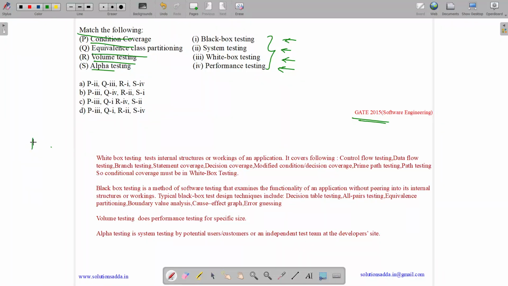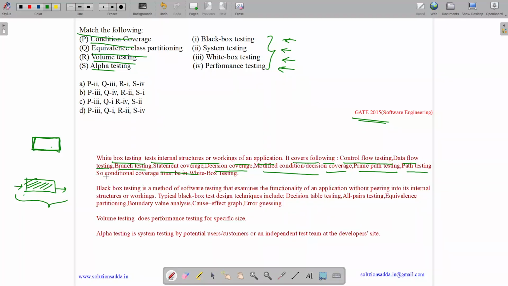So what is white box testing? In white box testing, we are also testing the internals of any application. And in black box testing, we just consider it as a black box and do not test the internals, just verify the input with the output. White box testing tests internal structures or working of an application. It covers the following: control flow testing, data flow testing, branch testing, statement coverage, decision coverage, modified conditional decision coverage, prime path testing, path testing. So conditional coverage must be a white box testing. So it's mapped to option 3.